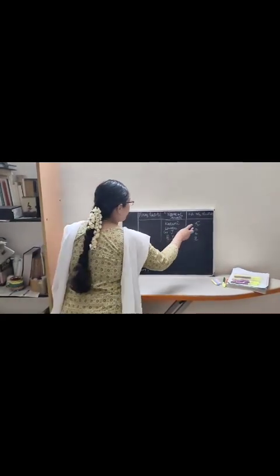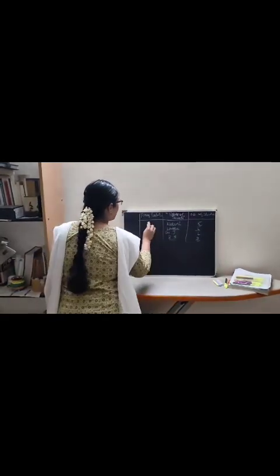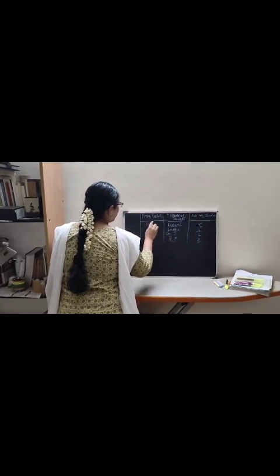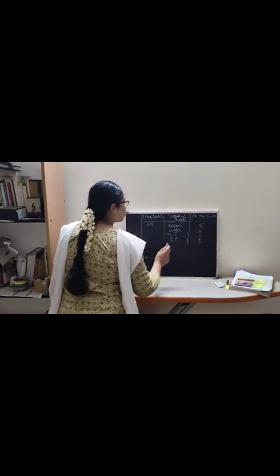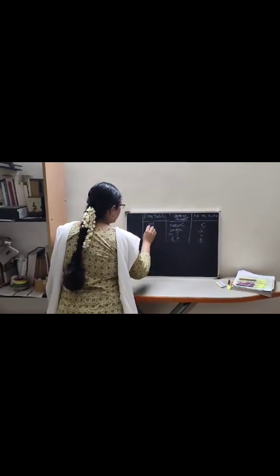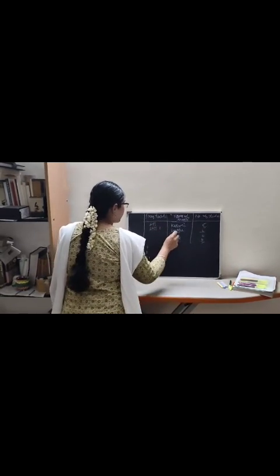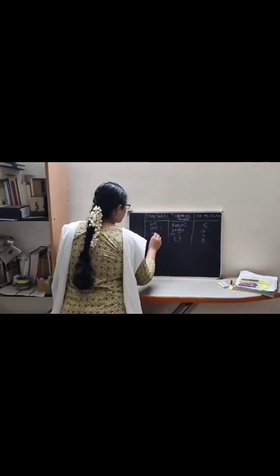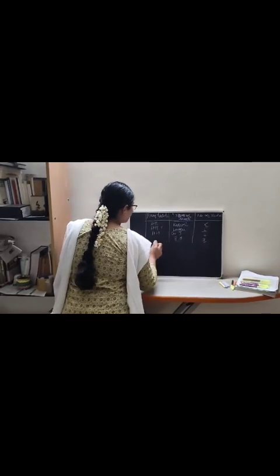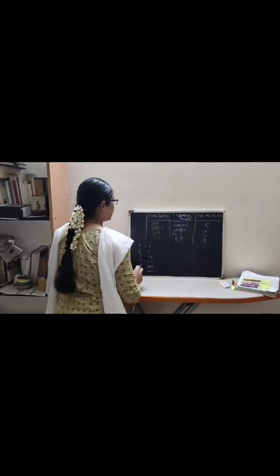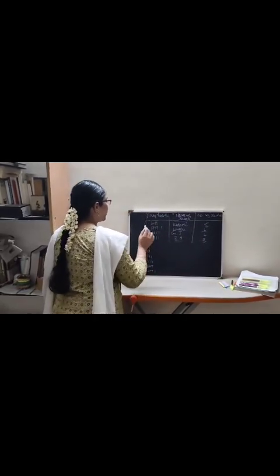Okay, now say how many lines will come for this 5, kesari? 1, 2, 3, 4 and 5. For 6, how will it be? 1, 2, 3, 4, 5 and another one. Okay, for 4, 1, 2, 3, 4. For 3, 1, 2, 3. Okay, this is a frequency table.